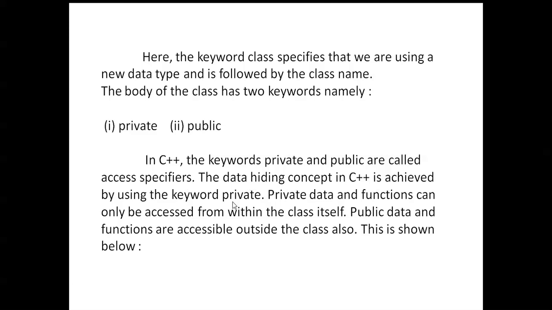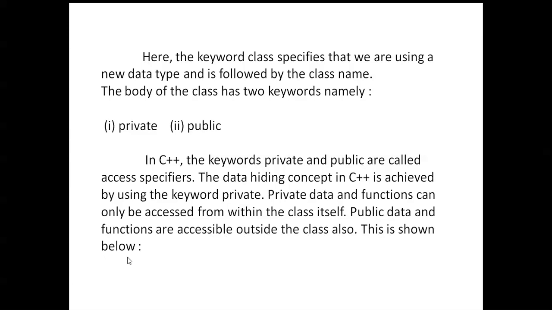Private is nothing but within the function only. The data we are using, we can use inside that function only. That is called hiding. Private data and functions can only be accessed from within the class itself. Public data and functions are accessible outside the class also.